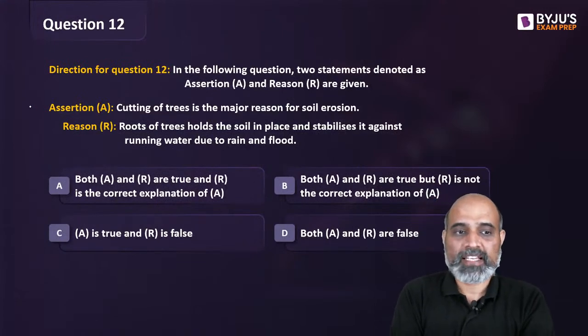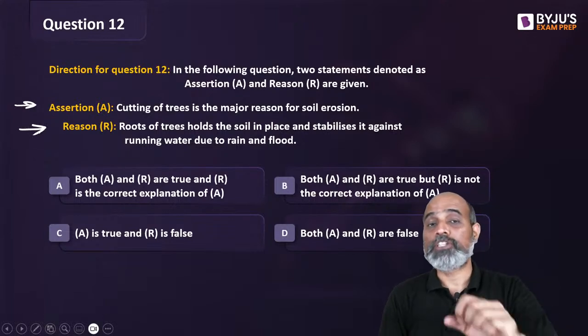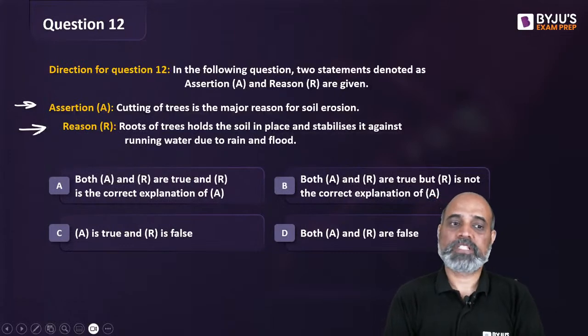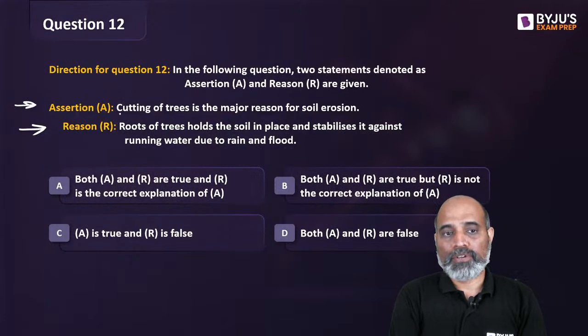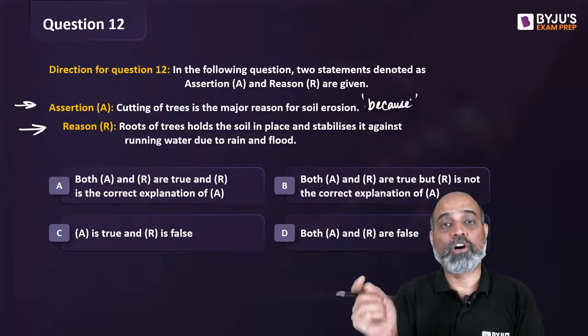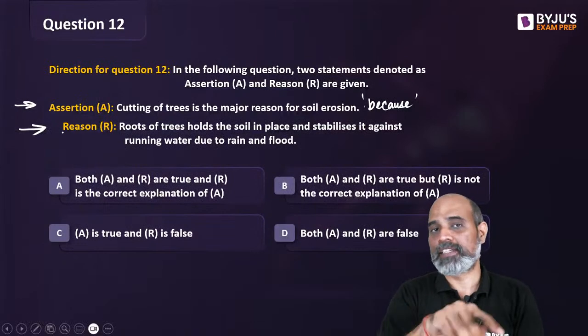Okay, so there is an assertion and there is a reasoning. How to solve these types of questions in critical reasoning or verbal reasoning के? So होता क्या है कि when you read the assertion, after assertion you plant the word because हर question में. And then you read reasoning.